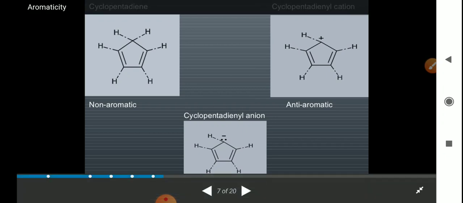So here obviously the cyclopentadienyl anion is more stable than cyclopentadiene and the cyclopentadiene cation.